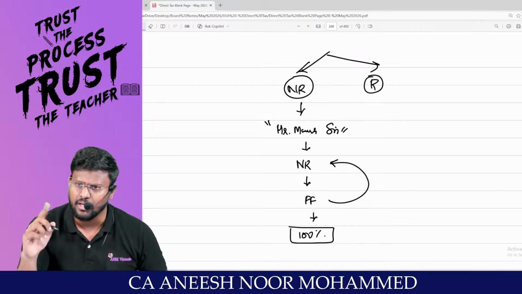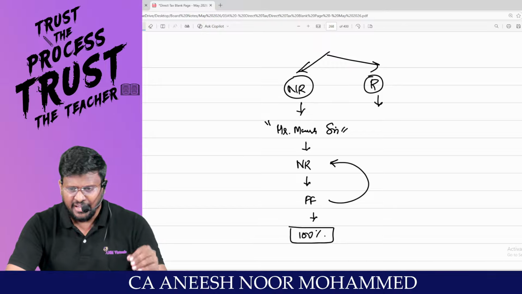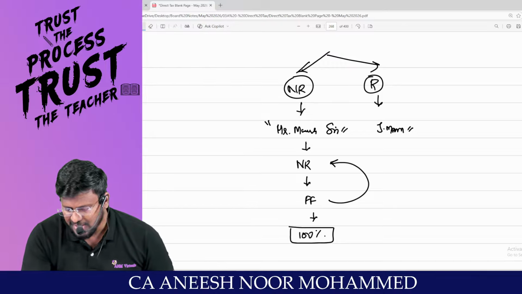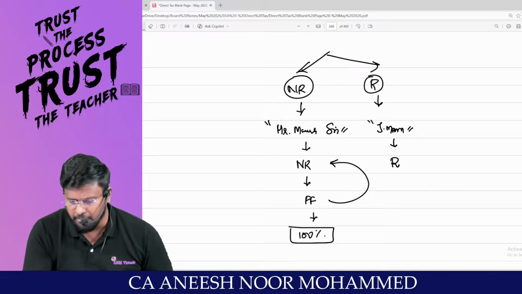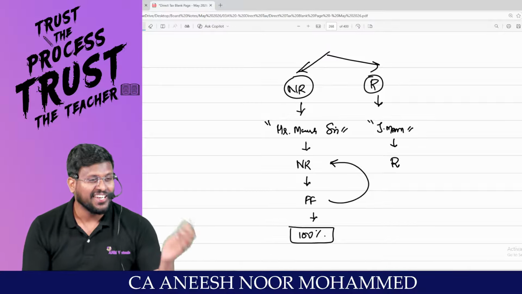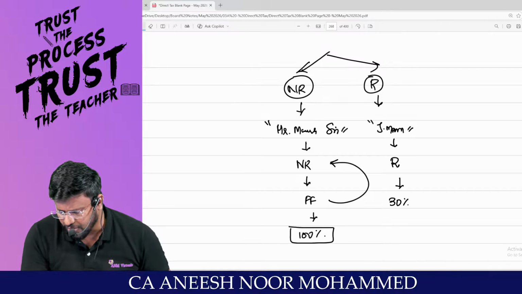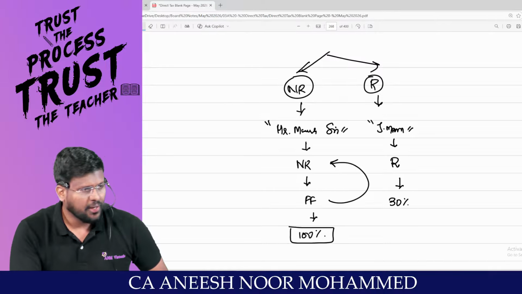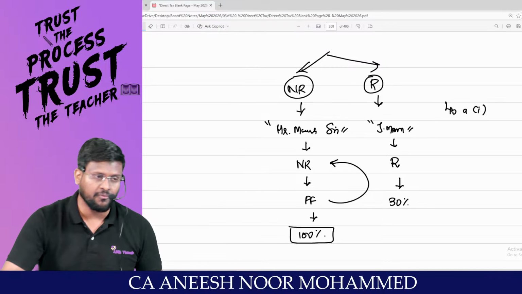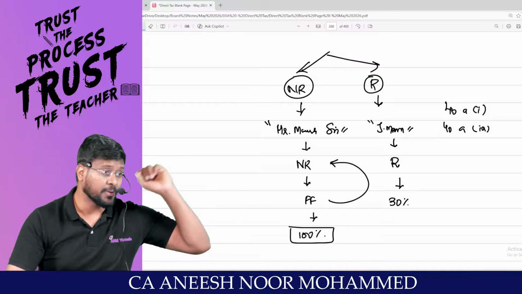This story you would have already heard in PGBP. The same way, my dear lovable students, if the teacher is a resident, for example JMAM, and we make a payment to JMAM, a resident, on which TDS is liable to be deducted, and no TDS has been deducted or deducted TDS has not been paid to the credit of the central government, then 30% of the expenses debited to P&L account should be added back. These are the provisions covered under section 40A subsection 1 and 40A subsection 1A in the PGBP chapter.